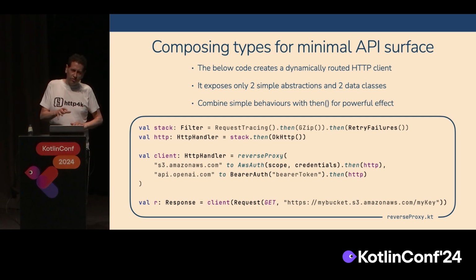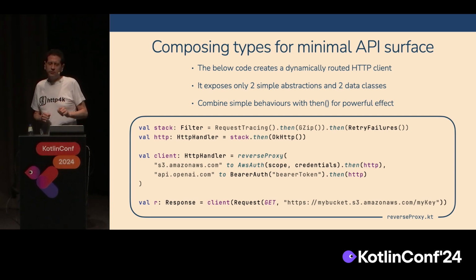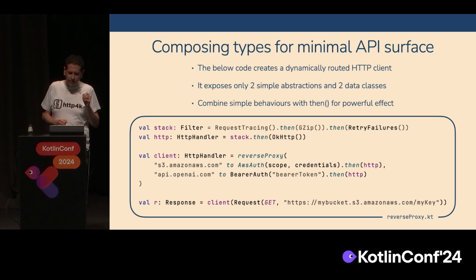Take request tracing: that function is only exposing the abstraction. There's no request tracing filter class, no gzip filter class. Users can work purely in terms of the abstractions which they already understand.